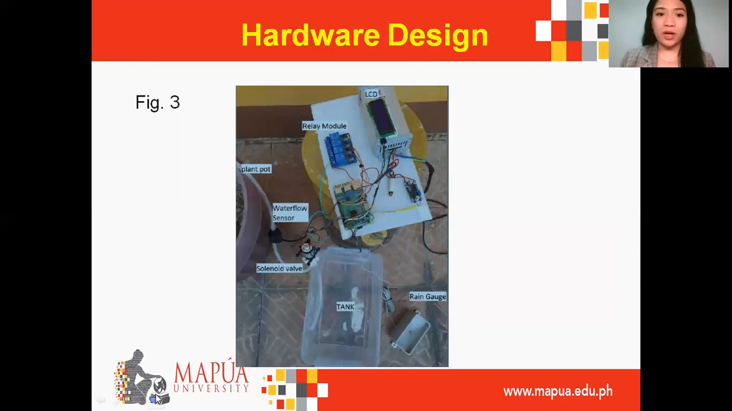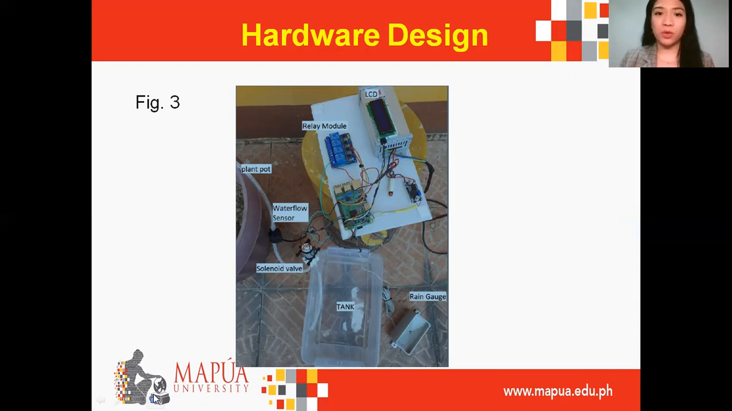Figure 3 shows the hardware design of the system. Raspberry Pi is the microcontroller used in the system. It is used to get the data from the API weather station, wherein the data gathered will be used to compute for the value of evapotranspiration. The LCD module is used to display information such as the amount of water to be irrigated. The solenoid valve is utilized to control the flow of water. Meanwhile, the water flow sensor measures the water streaming.